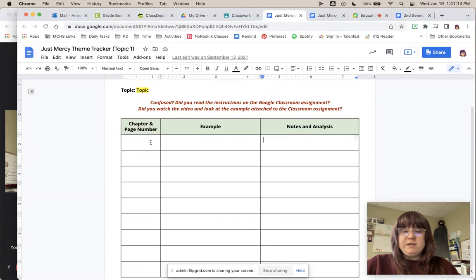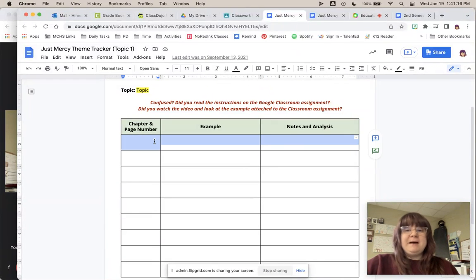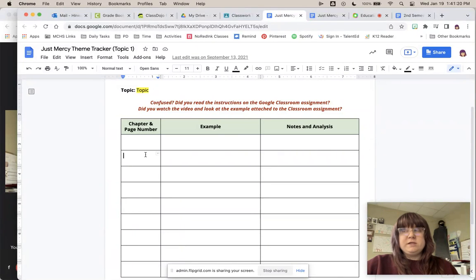I want to stress something. This document is not for me. I'm not going to really spend a lot of time looking at your theme tracker. This is for you. You are doing future you a favor. So the more effort that you put into this document after every chapter, the less work you're going to have to do when it comes time to write the essay.